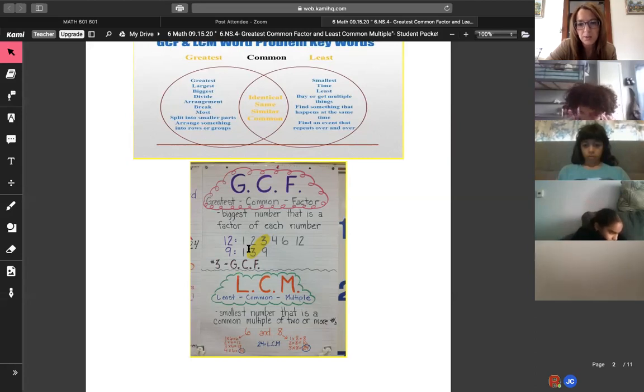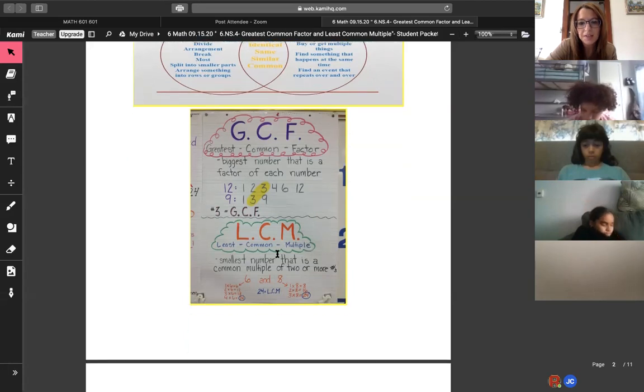So the way we like to remember this is that LCM means you multiply, and when you multiply, the numbers get larger. LCM, multiply. GCF, factor. Make sense? All right, let's look at problem 1. Mr. R is going to model that one for you.